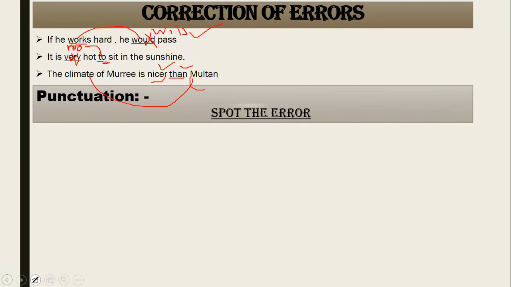Next, punctuation. Spot the error. The next category is that there might be some errors of punctuation as well. You've been doing punctuation in your first year and practicing, and I hope that you have been practicing throughout your first year, which is why I'm not going into the detail of punctuation.